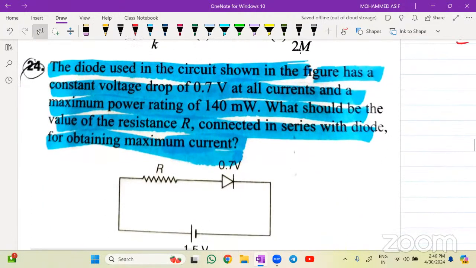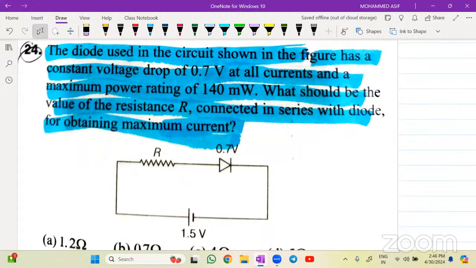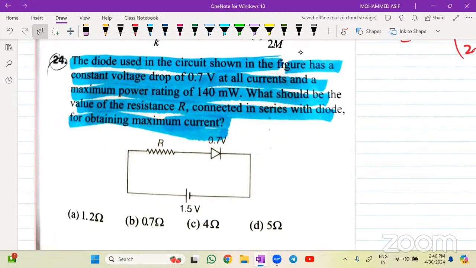24. This is a good question, but let me see how many of you will give me the answer. Don't make the silly mistake. The diode in the circuit shown in the figure has a constant voltage drop. Here the potential drop is given as 0.7 for one and 1.5 for the other. Whenever you take potential, you have to take the difference, keep this in mind. At all currents and a maximum power rating, the power is given as 140 milliwatt.